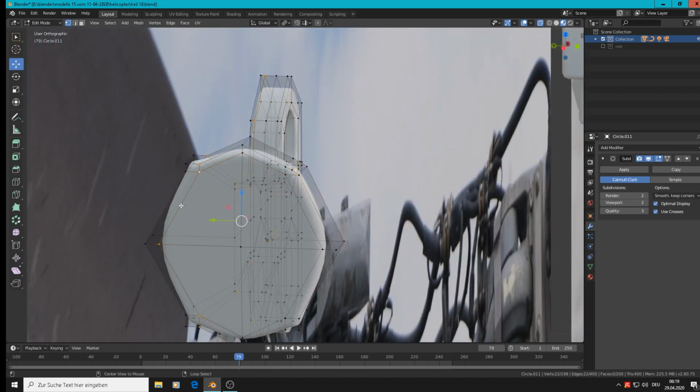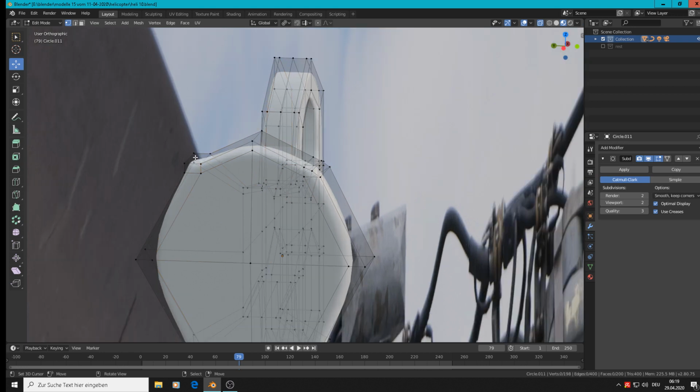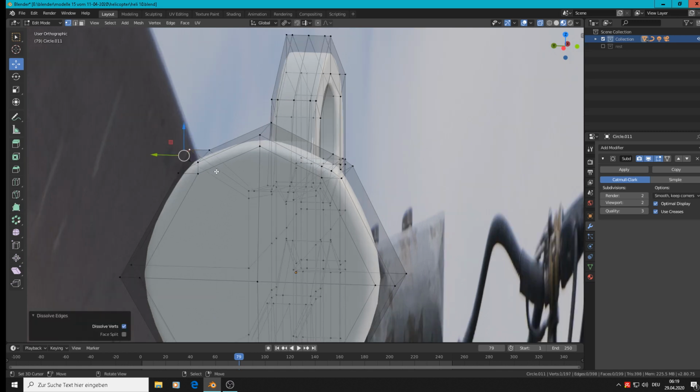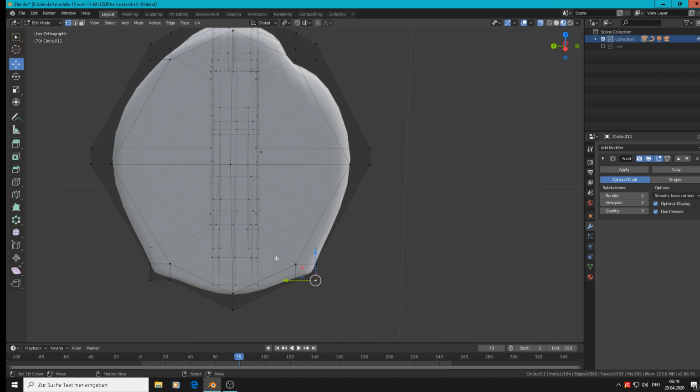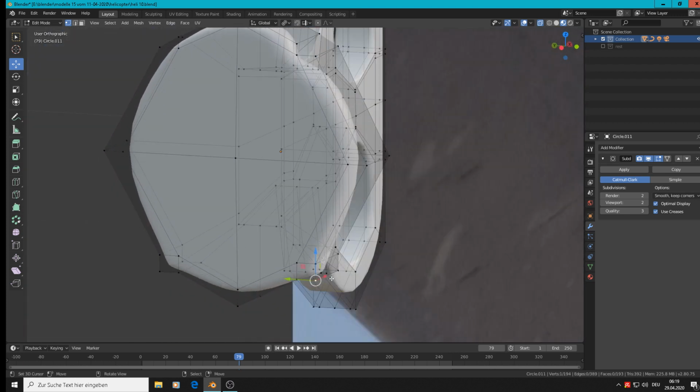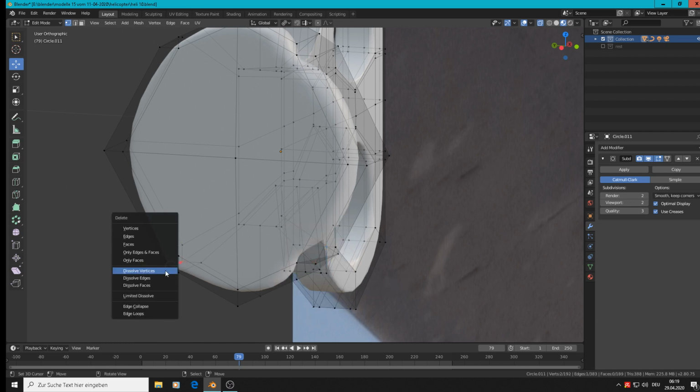Maybe I can plug that completely out. I try X dissolve edges, doesn't work there. I try dissolve vert, it works. So we can dissolve this vert, that one, and that one, and that.